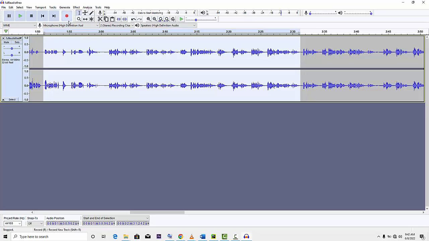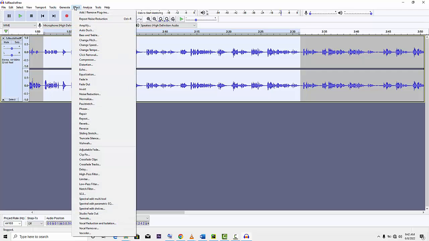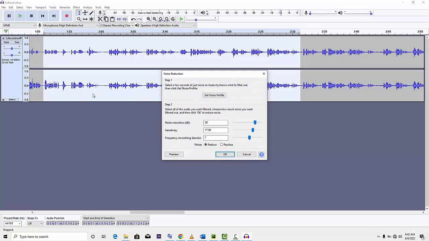So I select it, go back to the effect process, click on Noise Reduction, and here is where we will be adjusting, in our step 2, the noise reduction, the sensitivity, and the frequency smoothing. Okay, so I will first preview based on the values that we have in the text boxes.